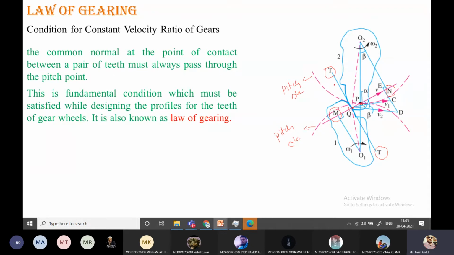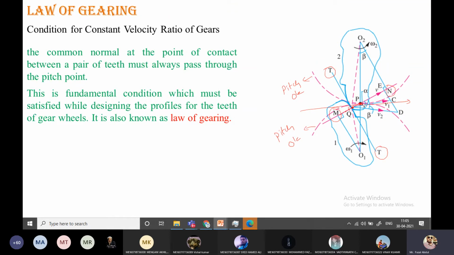To this line we are drawing one perpendicular line, that is referred to as a tangent line. Otherwise, this tangent is also considered in this manner. When the point of contact shifts to the pitch circle point, in this diagram we draw the common normal at the point of tooth contact in this manner.